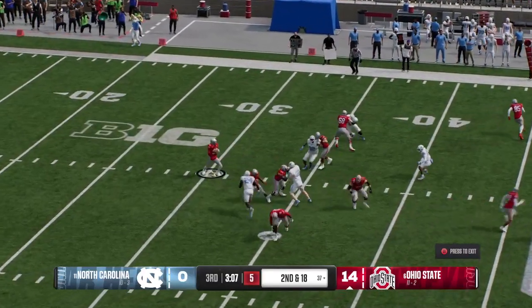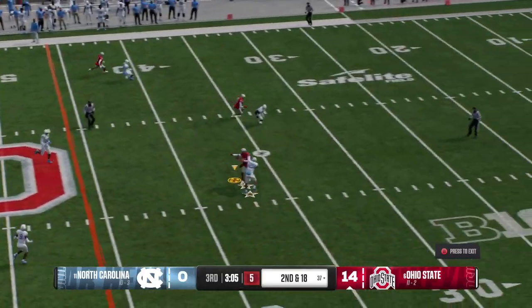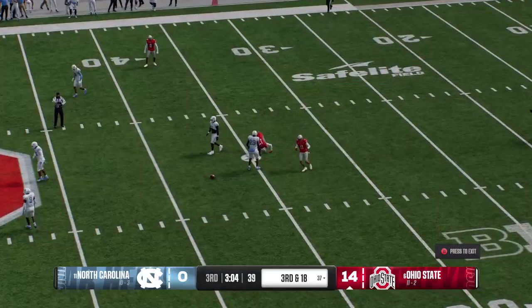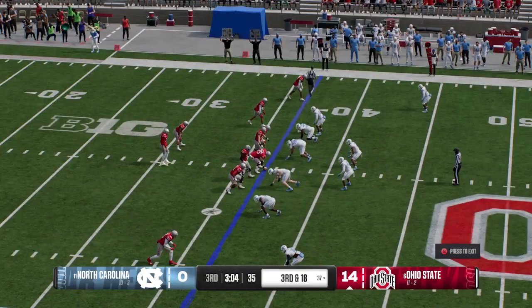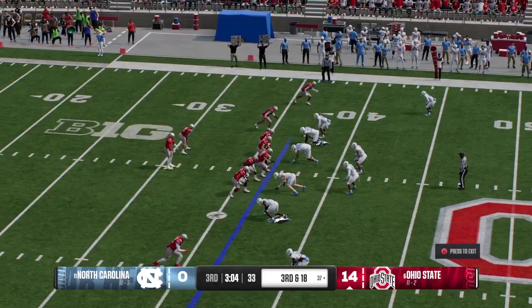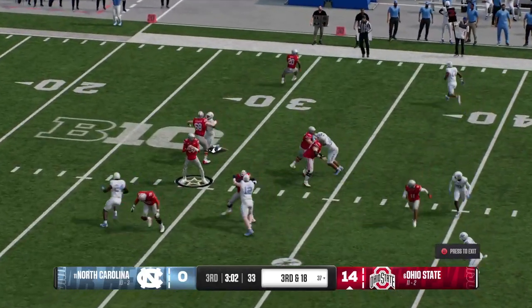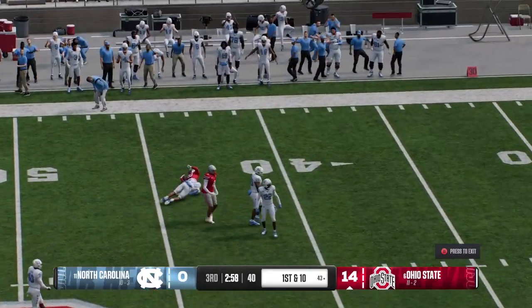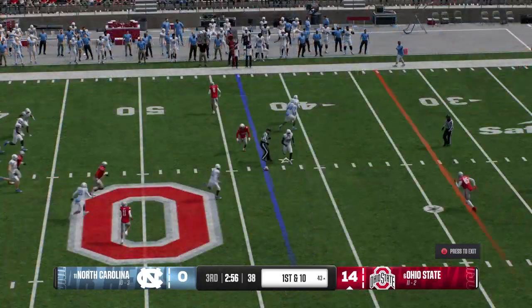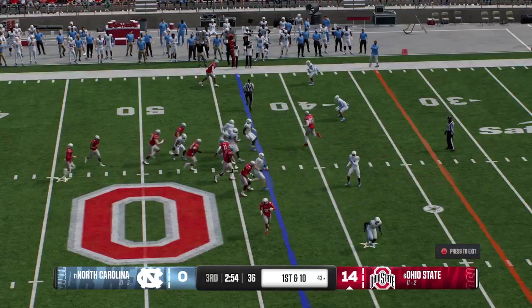Dropping back, it's Brown. And he lobs it deep down the middle. And the pass is dropped incomplete. Would have had a huge gain. Took his eye off the ball. 7th play of the drive coming up, but it is 3rd down and long. Quick throw to his receiver. And he's got it. Rips off a big gain all the way to the plus 43-yard line.